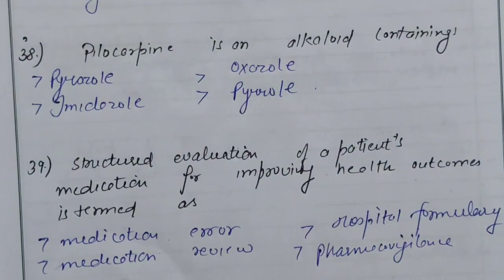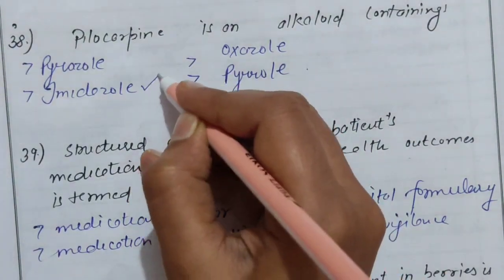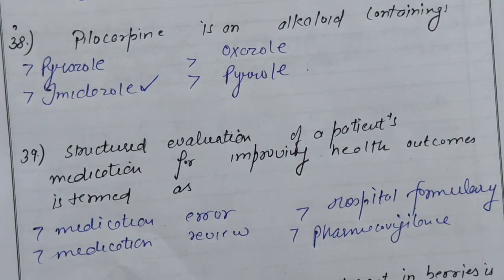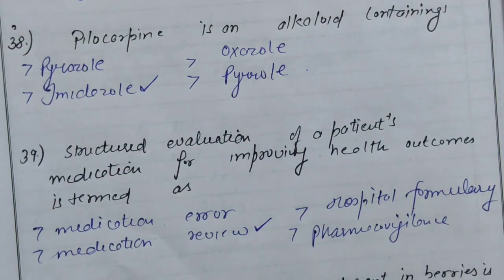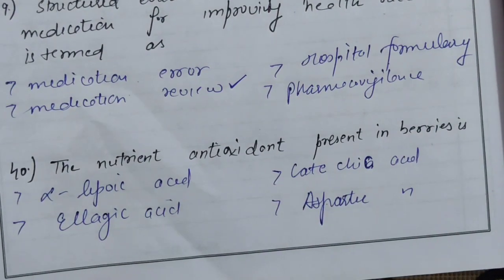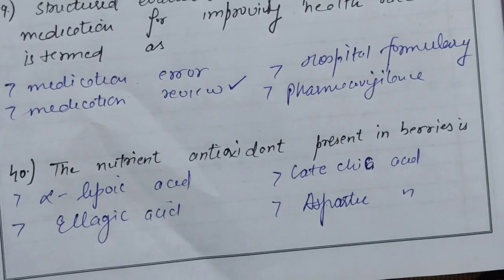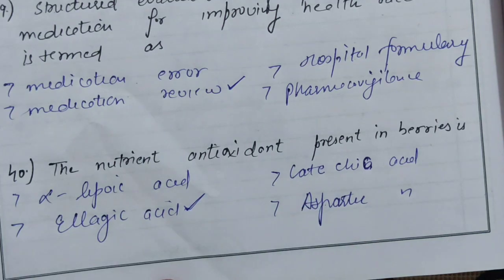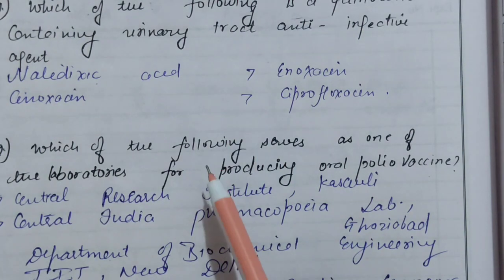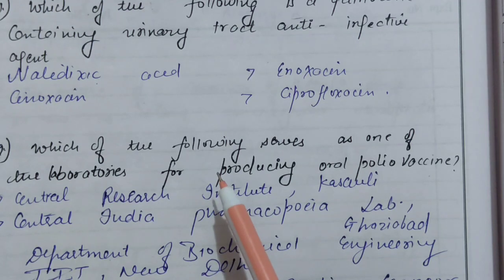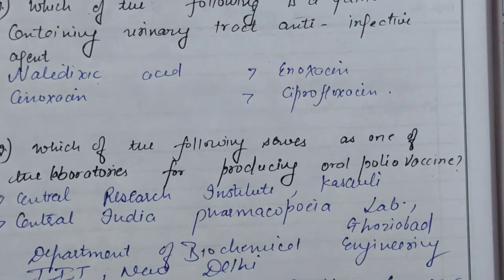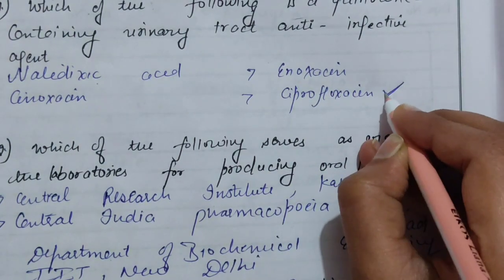Pilocarpine is the alkaloid containing imidazole. Structured evaluation of patient medication for improving health outcomes of the patient is termed as medication review. The nutrient antioxidant present in berries: the right answer is ellagic acid. Which of the following is a quinolone containing urinary tract anti-infective agent? The right answer is ciprofloxacin.